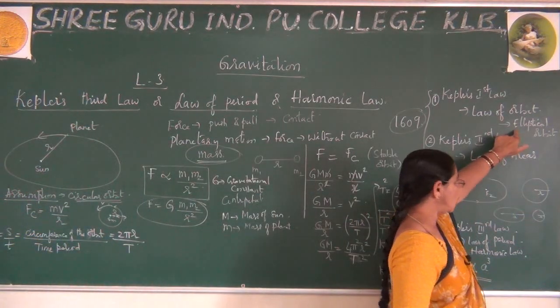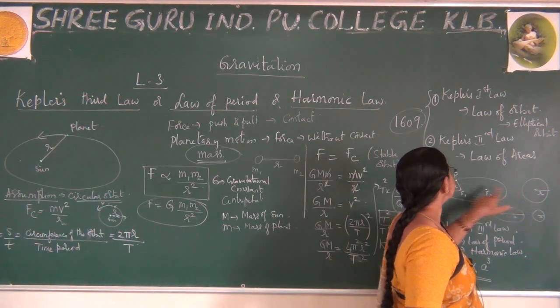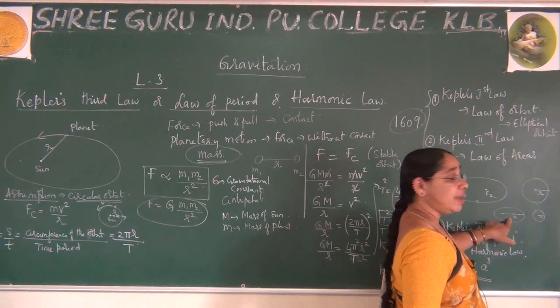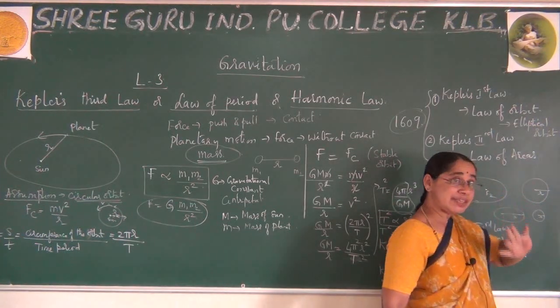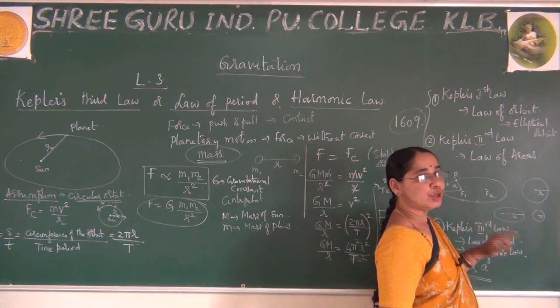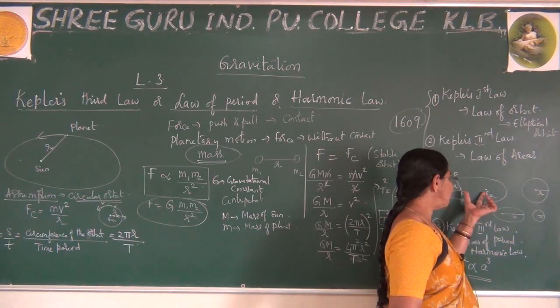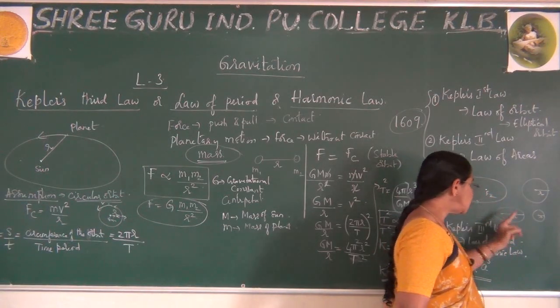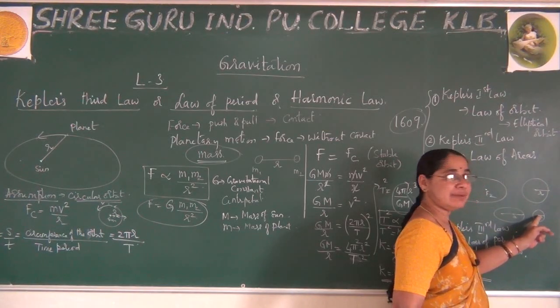In an elliptical orbit, you cannot say radius is equal to semi-major axis. A circle is one special case of an ellipse, where the two foci merge together and form one radius.